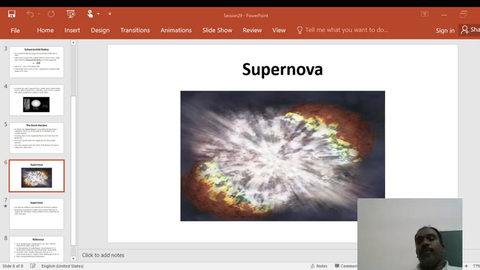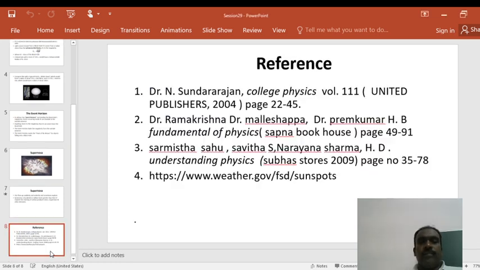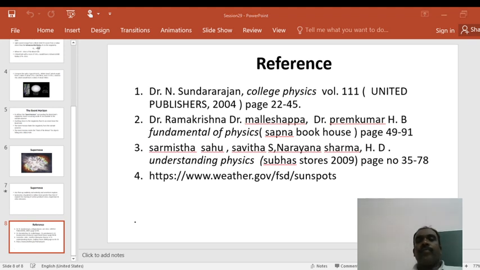We see the supernova figure. Due to the imbalance of gravitational force and electron degeneracy force, the inner particles suddenly explode. This is called the supernova stage. In today's class we learned about the different stages of star evolution, and lastly how a supernova explodes by using this mass limit.